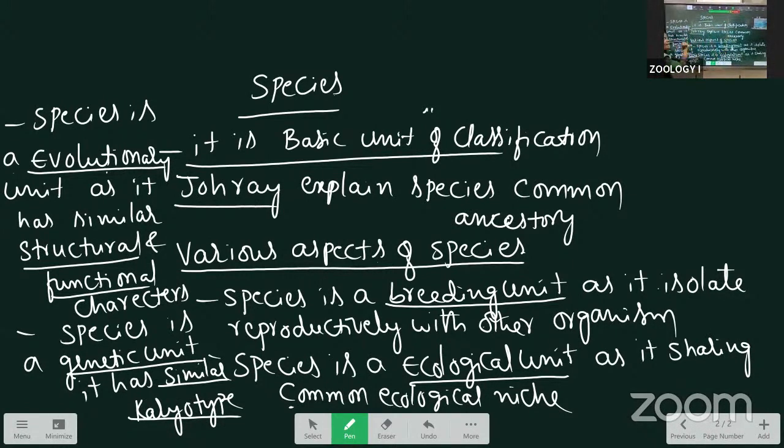And what are the various aspects, the 4 units that are there? You write them here. These headings are important. Just write the main breeding unit, ecological unit, evolutionary unit, genetic unit, you write it like this. Easily you can get 2 to 3 marks. If you only write these underlined lines, you can get 2 to 3 marks. Clear? Next we are going to discuss the next question.